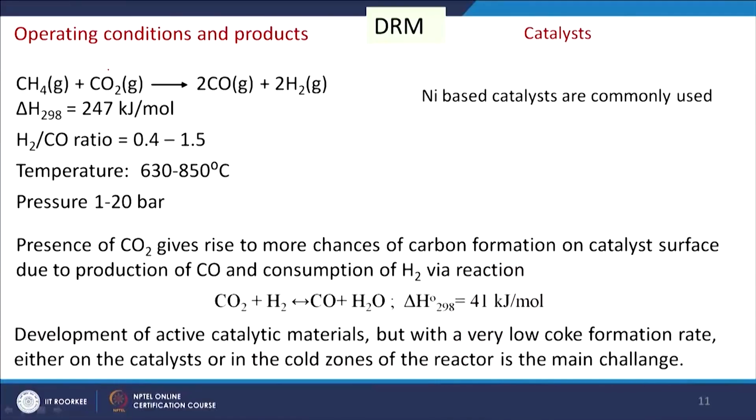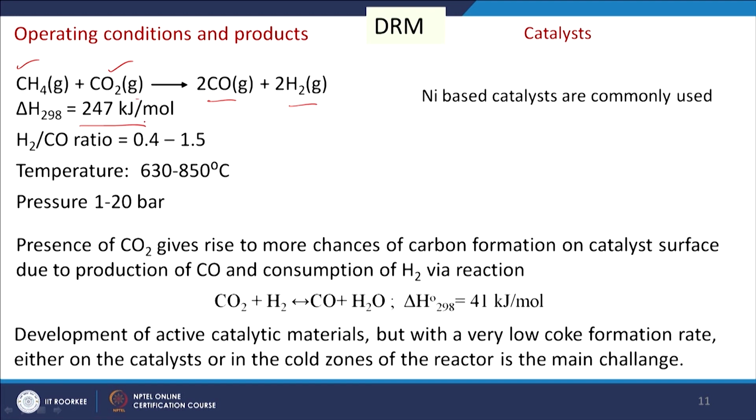Next we are coming to DRM, that is dry reforming of methane. Dry reforming means no steam is used; obviously carbon dioxide is used for the reforming purpose. The reaction is methane plus carbon dioxide giving 2CO plus 2H2 in gaseous phase, with del H of 247 kilojoule per mole.